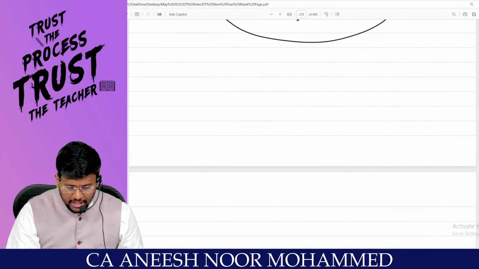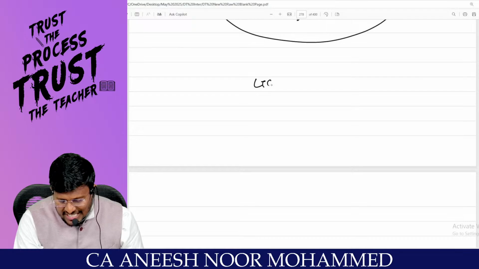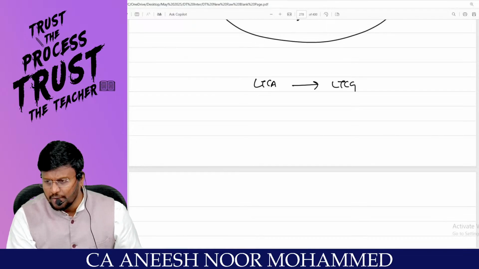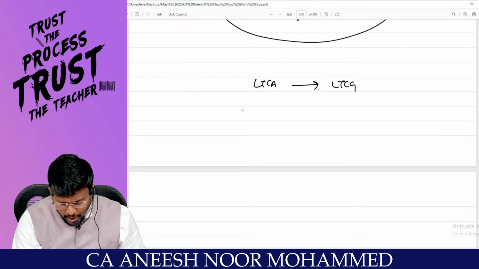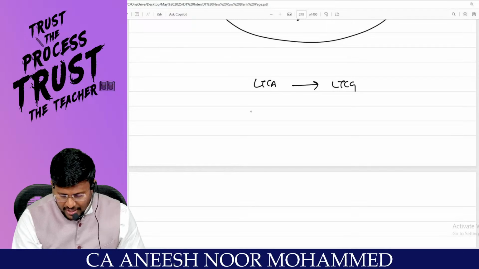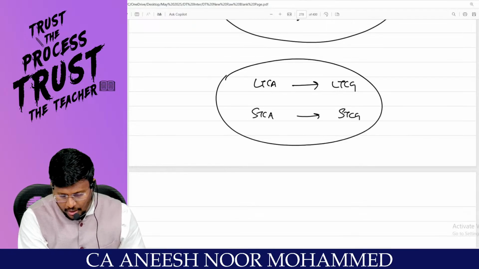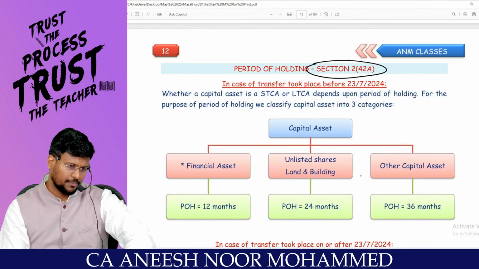For example, if you are holding more than the statutory limit, then the asset is a long-term capital asset. If the asset is a long-term capital asset, the gain will be long-term capital gain. Whereas, if you are holding for less than the cutoff, then the asset is a short-term capital asset, then the gain will be short-term capital gain. From here onwards, the real game starts because of the amendment.